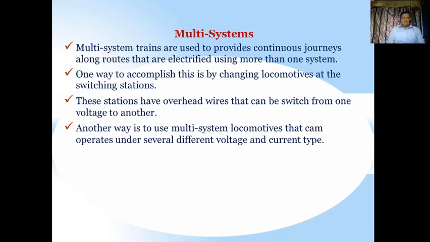Multi-systems. What is a multi-system? Multi-system trains are used to provide continuous journeys along routes that are electrified using more than one system. One way to accomplish this is by changing the locomotives at the switching stations. These stations have overhead wires that can be switched from one voltage to another. Another way is to use multi-system locomotives that can operate under several different voltages and current types. So the name itself says it: multi-system means it can operate for different voltages, and the overhead wire can be switched from one voltage to another.